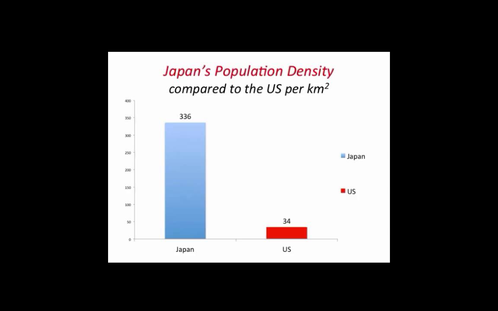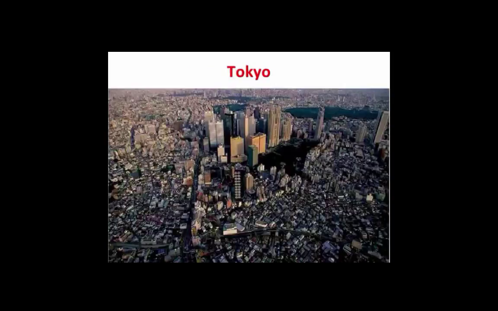Tokyo is Japan's capital and is the most populous metropolitan area and the largest metropolitan area economy in the world. Tokyo-Yokohama has 37.8 million residents.